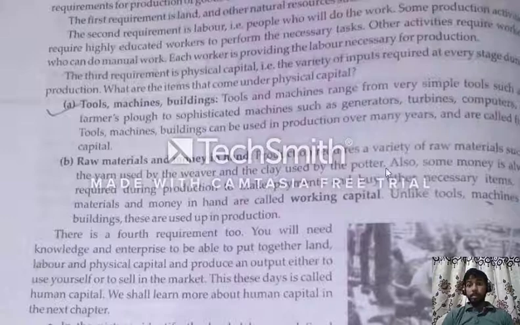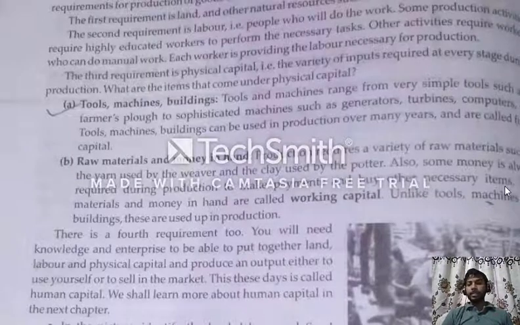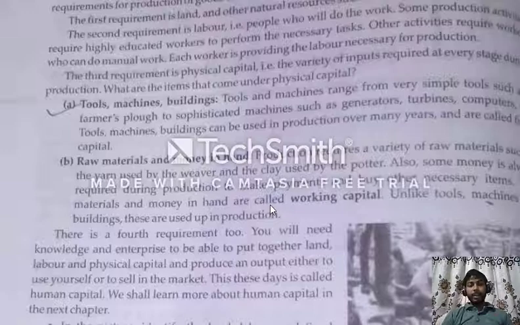Also, some money is always required during production to make payments and buy other necessary items. The money is also required for other payments so that we can purchase the necessary items. Raw materials and money in hand are called working capital.